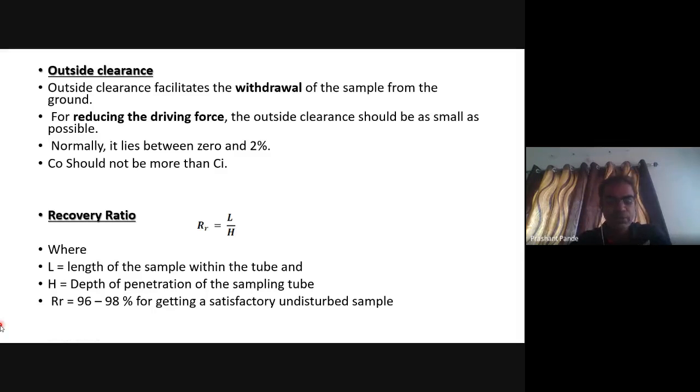In recovery ratio, R suffix R equals capital L by H, where L is the length of sample within the tube and H is the depth of penetration of the sampling tube. R equals 96 to 98% for getting a satisfactory undisturbed sample.